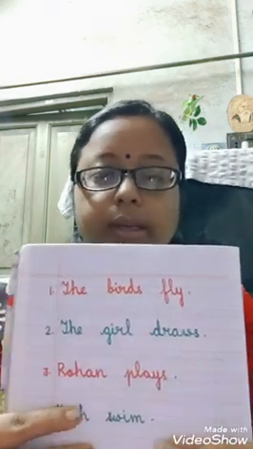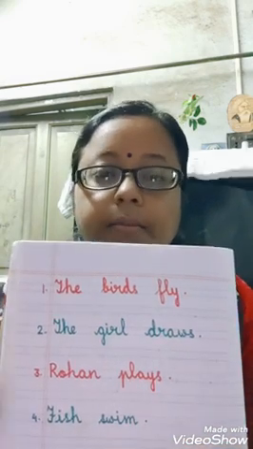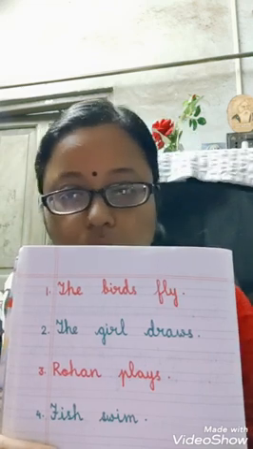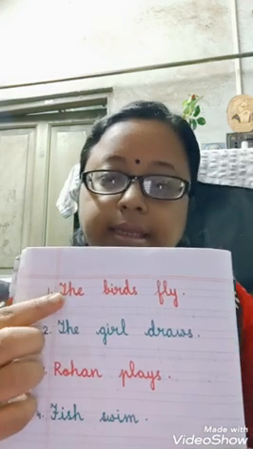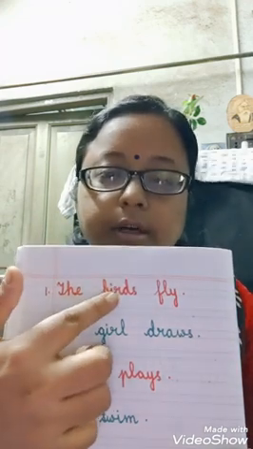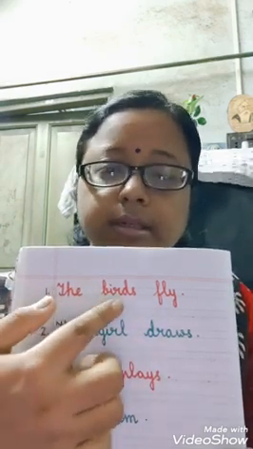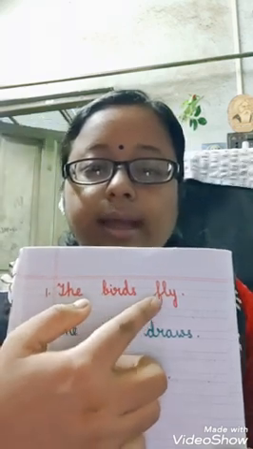Now children, you can see in a sentence there must always be a naming word and a doing word. Those are the must. Okay, so in this sentence, the birds fly, the naming word is the birds, and what is the doing word? That is fly.